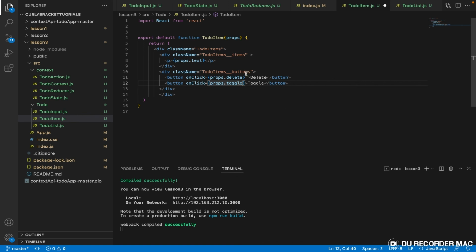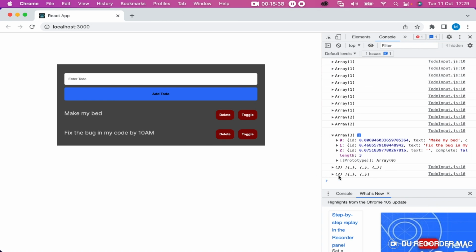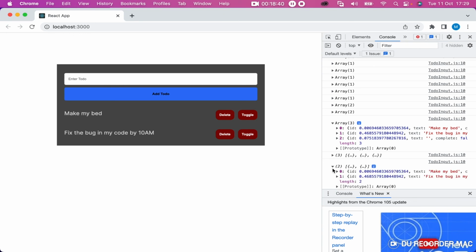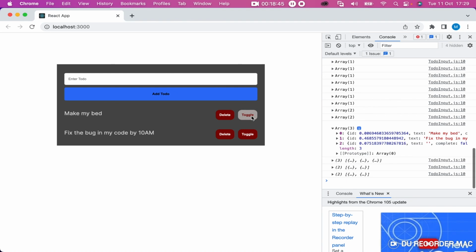What else? Okay, so we have one empty one, and then the one that says make my bed, and the one that says fix the bug in my code by 10 a.m. And we can delete this. See that? So we have 2 left, right? We have 2 left, so we can also delete this. But see, we can also toggle. When we toggle it, you can see nothing is happening, nothing shows.